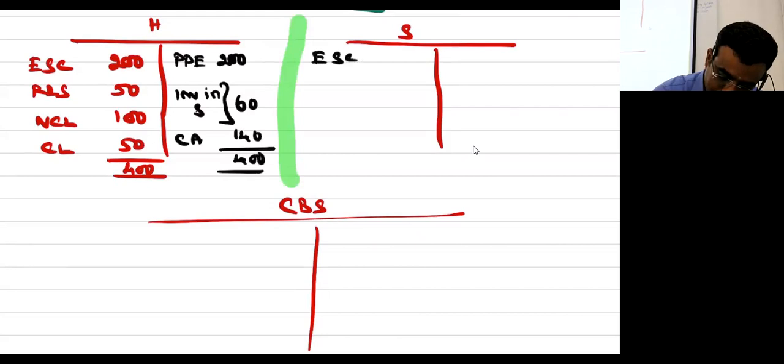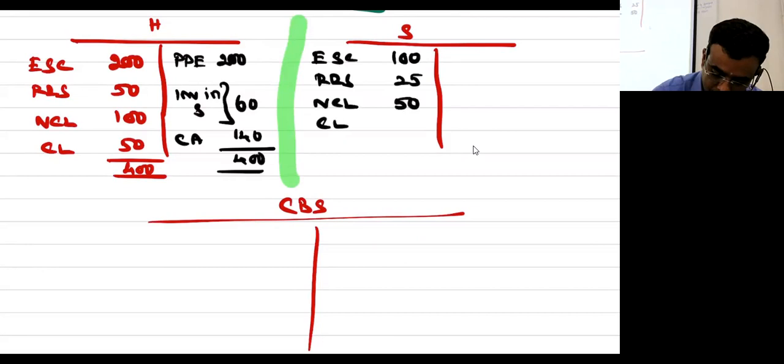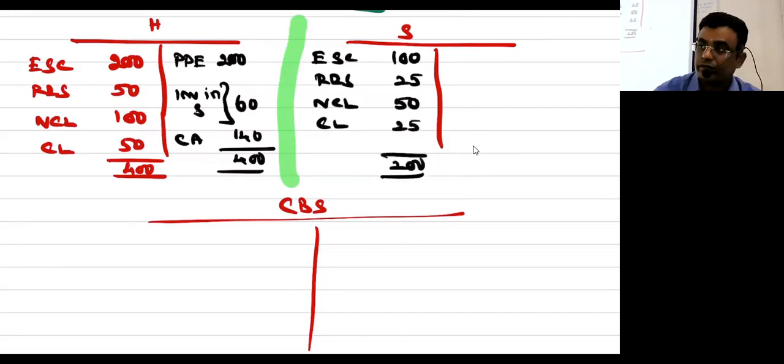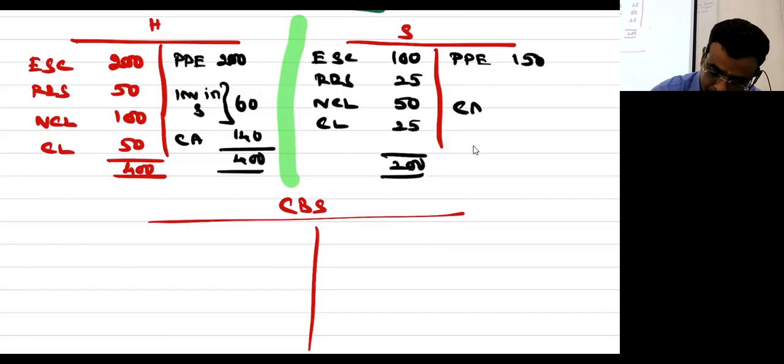Equity share capital 100, reserves and surplus 25, non-current liabilities 50, current liabilities 25. 200. PPE 150, current assets 50. 200.